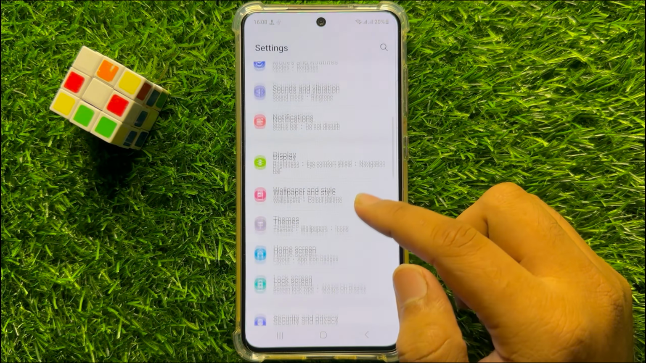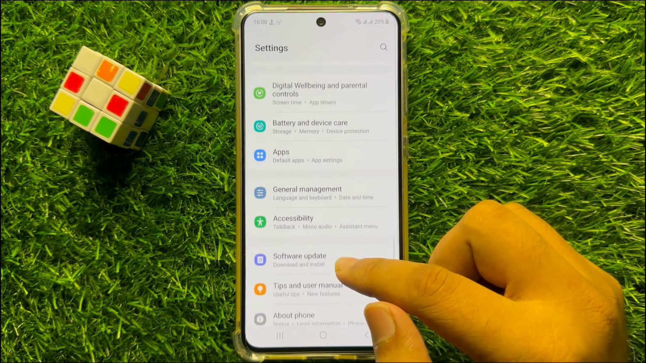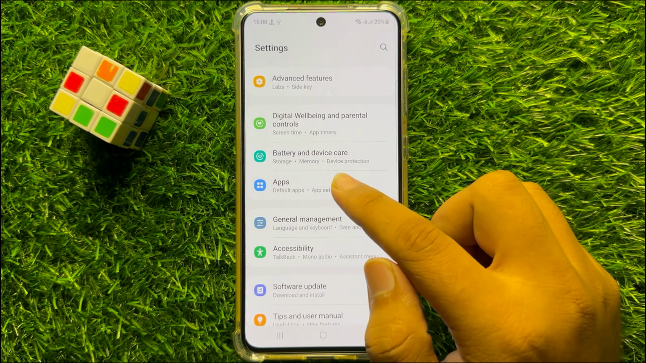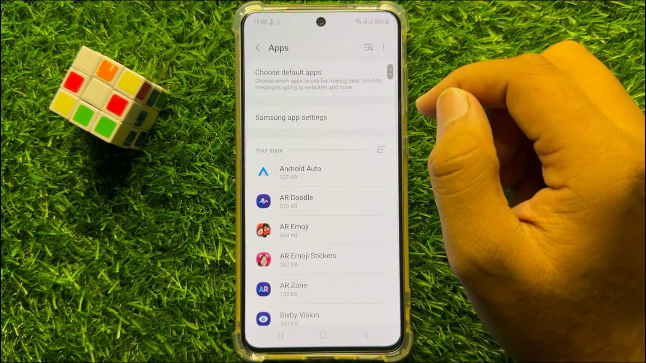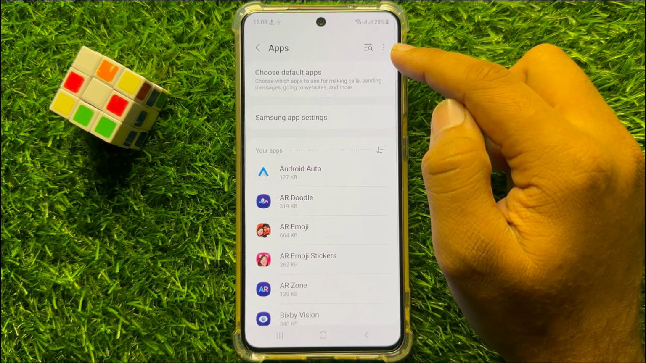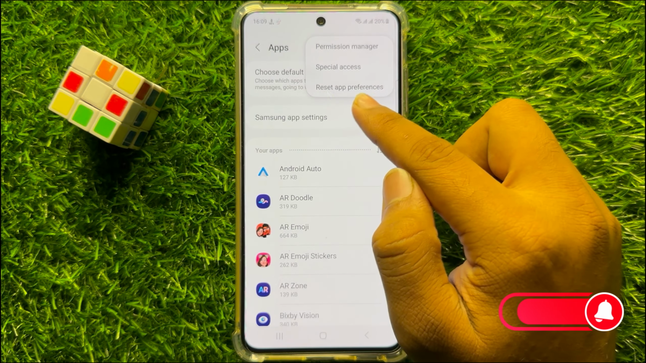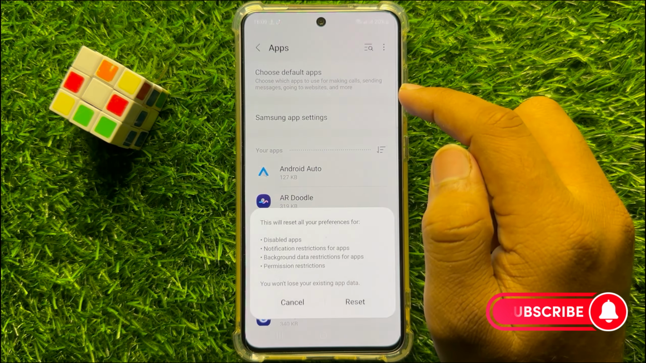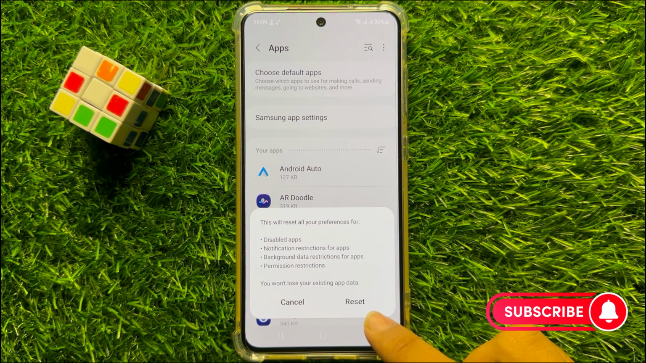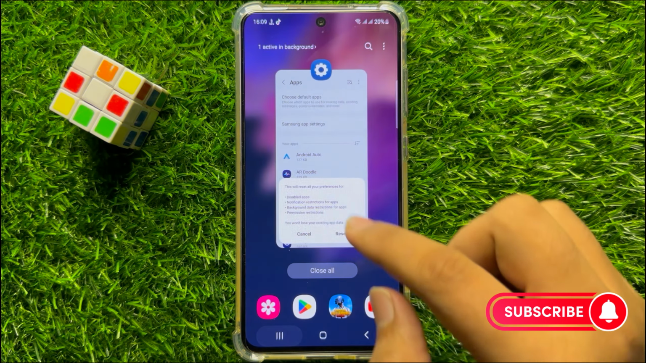Now in settings, scroll down and here click on apps. Now in apps, click on this three dot option icon and then click on reset app preferences. Now again click on reset to confirm. So after you click on reset, your problem will be fixed.